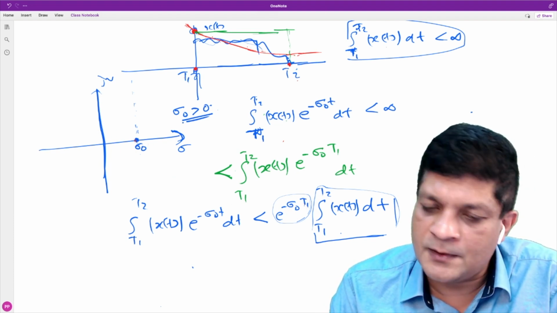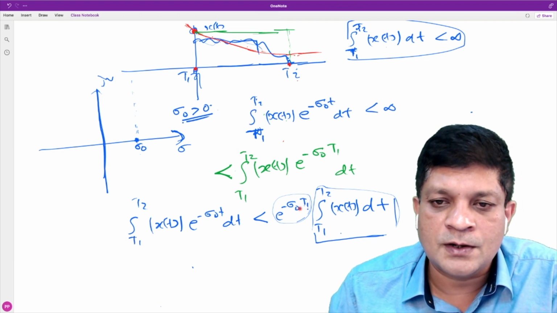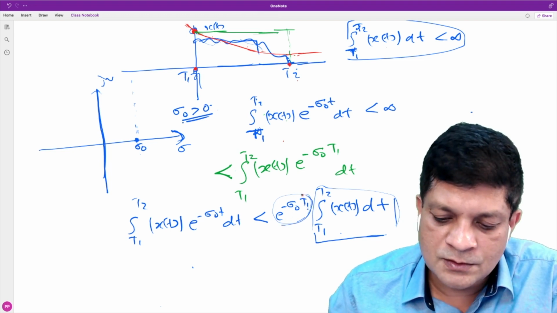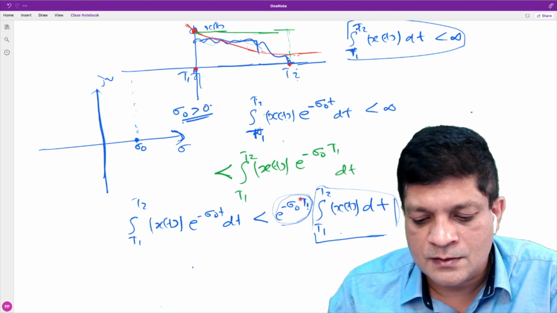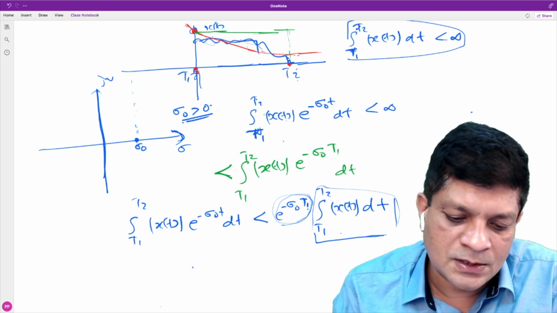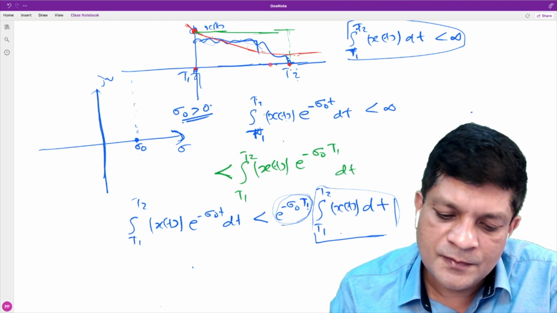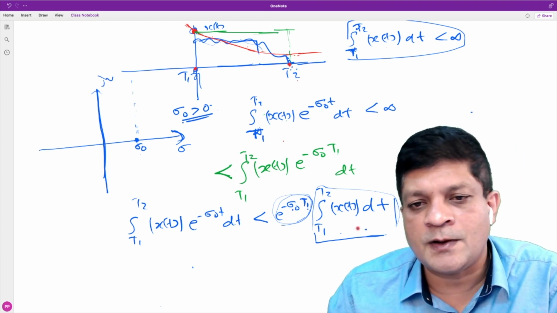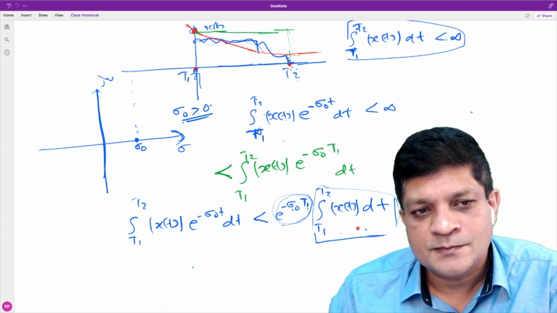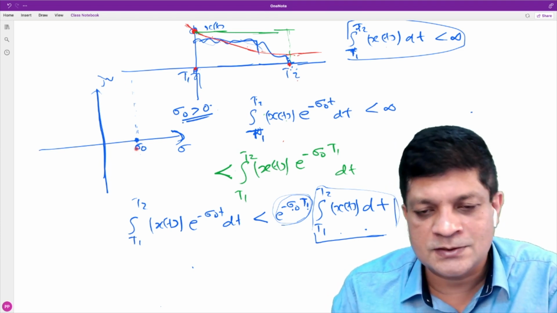If you consider any finite sigma naught and t1, this is always finite. A finite duration signal means it has some finite values t1 and t2. So this is finite, this is finite. What does it mean? The Laplace transform at this point exists or what?